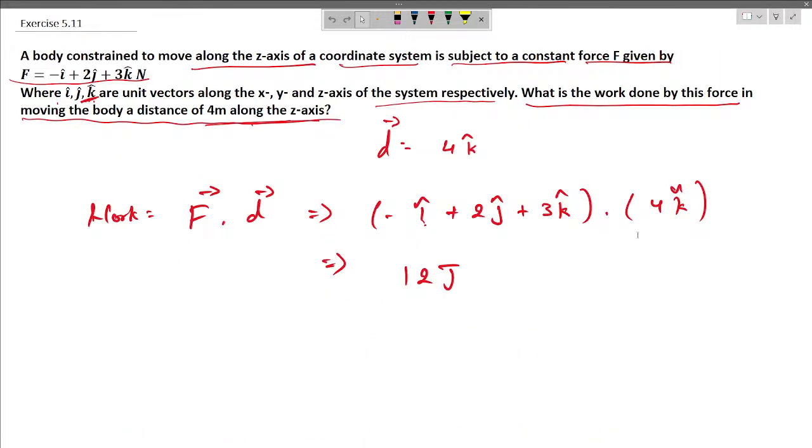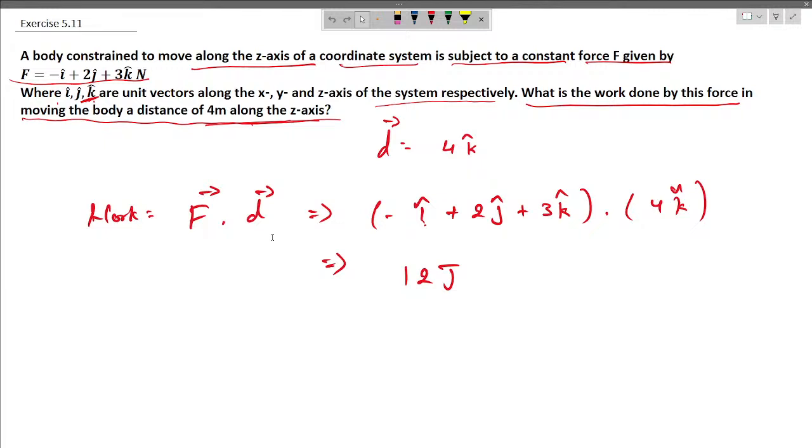If we take the dot product, we know the expression for dot product is F d cos theta. When you are talking about the minus and plus directions of the unit vector, plus k cap is in the positive direction of the z axis and minus k cap is in the negative direction of the z axis.